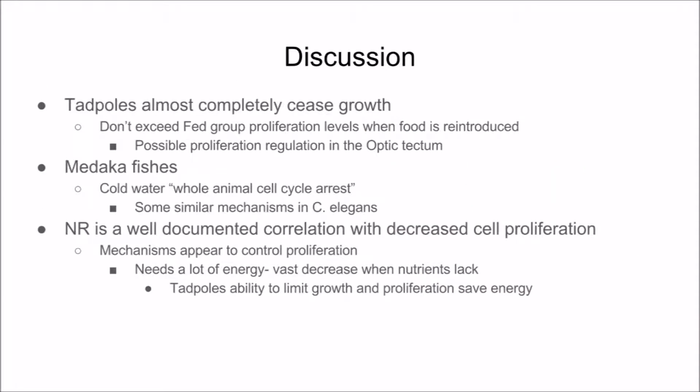Tadpoles cease to grow over the 9-day nutrient restriction period, but when they are fed again, their growth and proliferation does not exceed that of the continuously fed. This suggests that proliferation is controlled by a mechanism in the optic tectum. Other animals, like certain species of fish, show similar kinds of growth arrest with similar mechanisms to that of the C. elegans. A variety of studies demonstrate the correlation between nutrient restriction and decreases in proliferation. There is also evidence that there are mechanisms in the brain that control the process of proliferation. Proliferation requires a lot of energy, which could be why it has such a strong correlation with prolonged nutrient restriction. This energy-saving technique could help organisms sustain life in extreme environmental conditions.